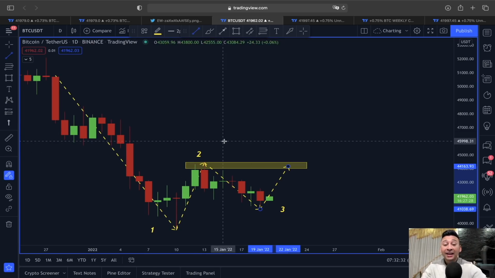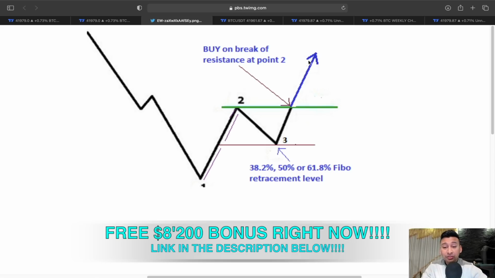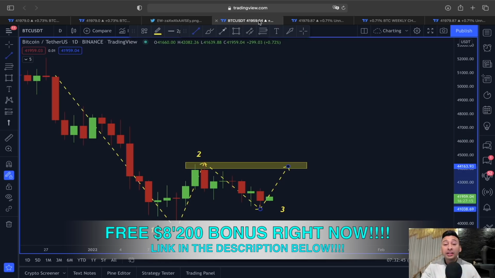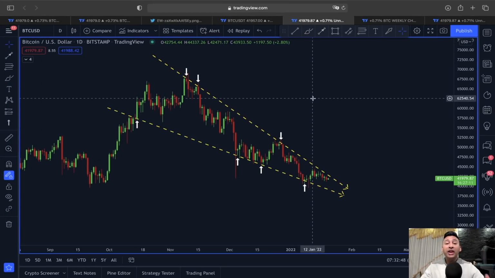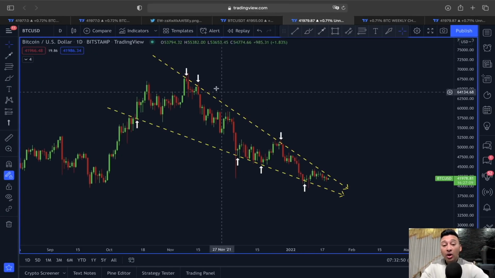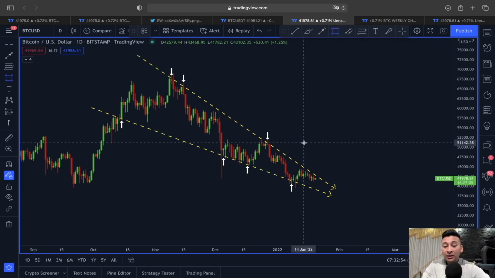Because if we do that, then we are going to break out of this neckline from the 1, 2, 3 reversal, and in that case this is going to be a really nice buying opportunity. And not just that, if this breakout scenario happens, then parallelly we could also be breaking out of this falling wedge that we have been talking about for days, because according to this falling wedge the price is already approaching this final area.